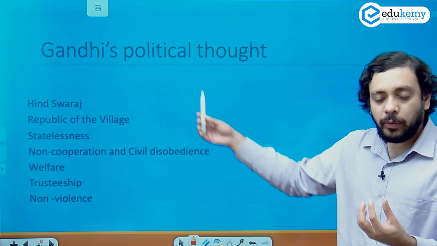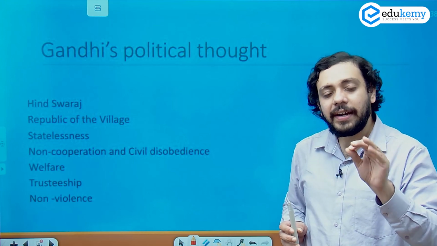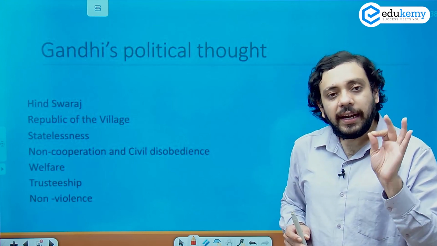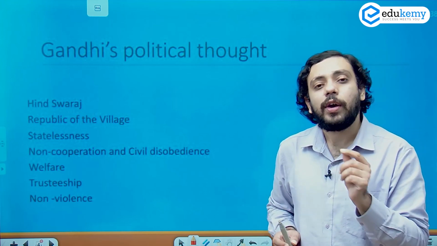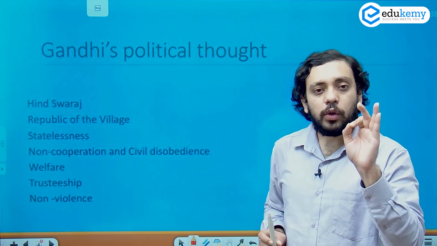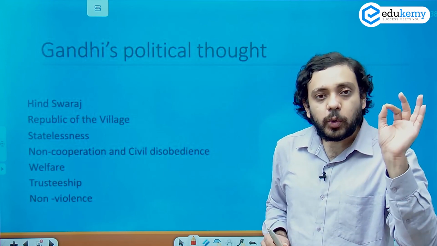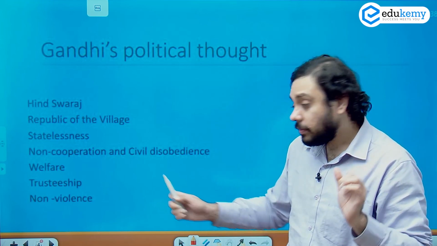Statelessness is, again, what we discuss now, the concept of anarchy refined for Gandhi, which means that he believed that eventually the state will not have any function, or the state should not have any function in regulating human affairs. Humans should evolve to the point of being self-regulating, which is the meaning of the term Swaraj.